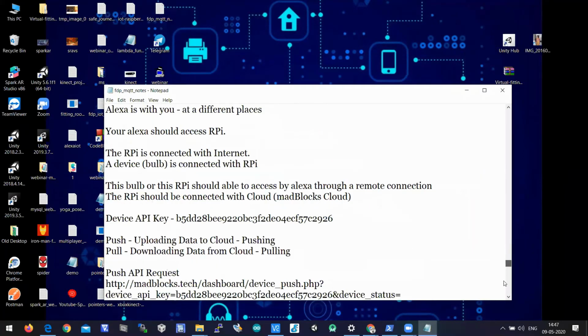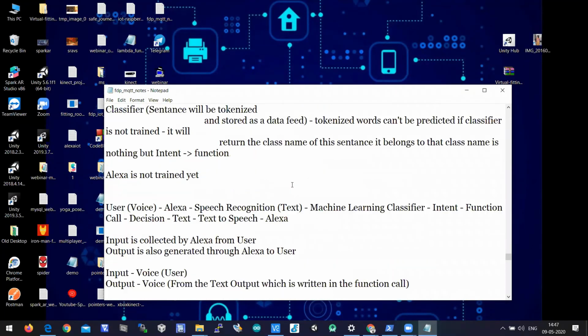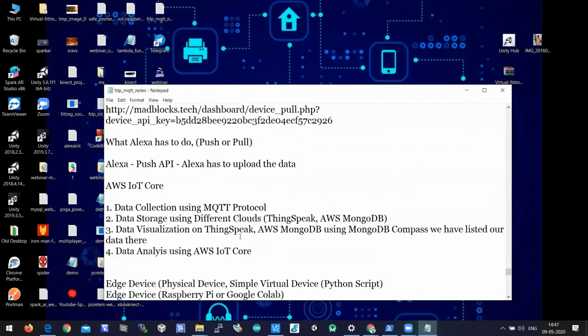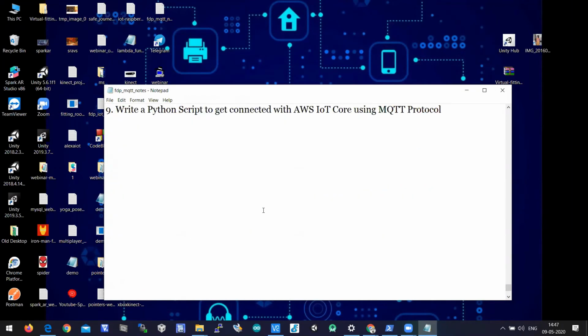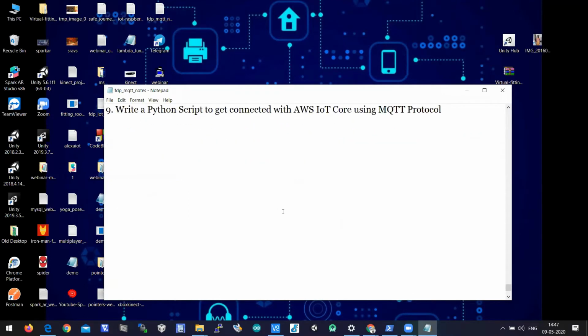I'll share this notepad as well, because for the last 5-6 classes I'm writing on the same notepad. Yesterday we discussed AWS IoT Core, and that was also one of the important topics in this FTP program. Today we are going to talk about two case studies.